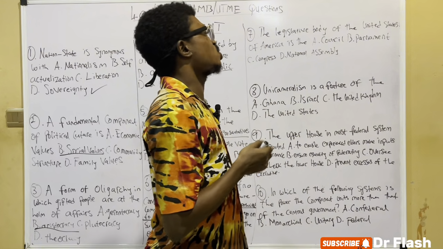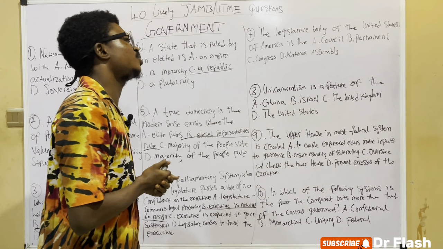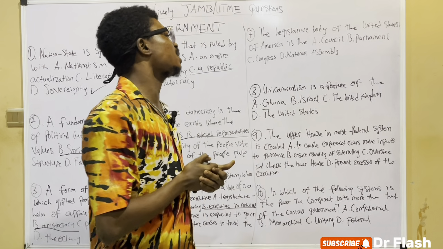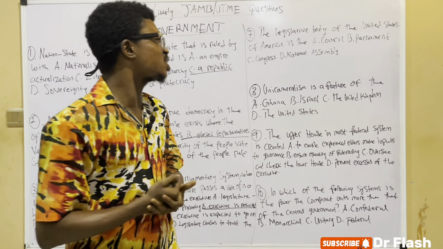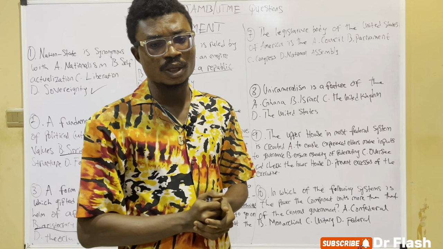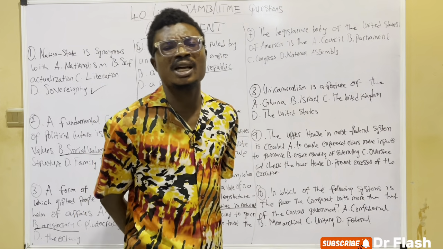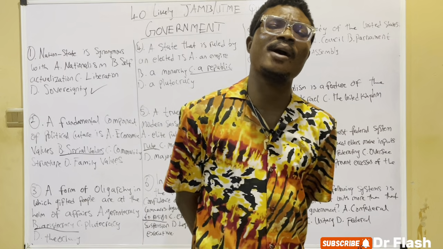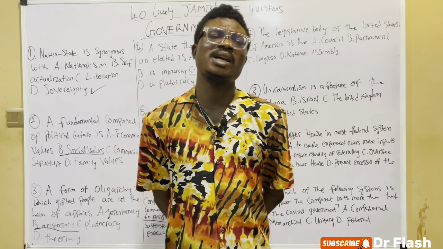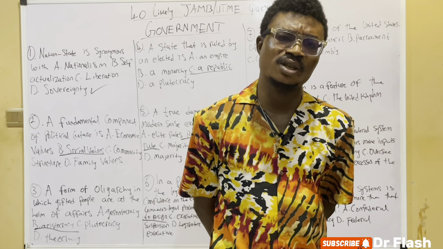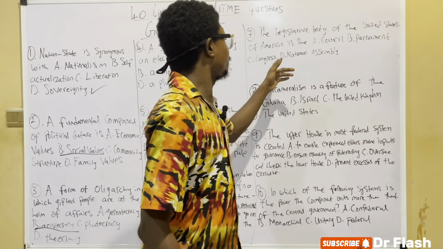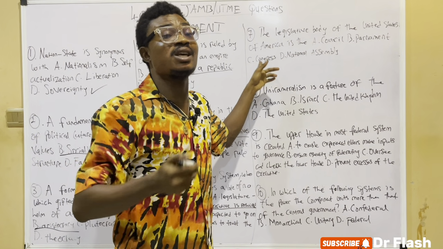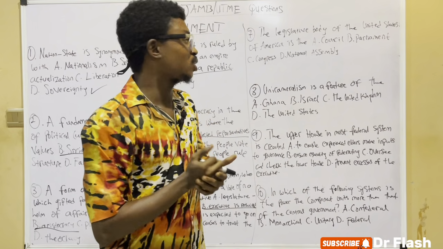So number 7 question: the legislative body of the United States of America is A, Council, B, Parliament, C, Congress, and D, National Assembly. In the United States of America, we know they have two houses: the Senate and the House of Representatives. And in Britain, they have the House of Lords and the House of Commons.